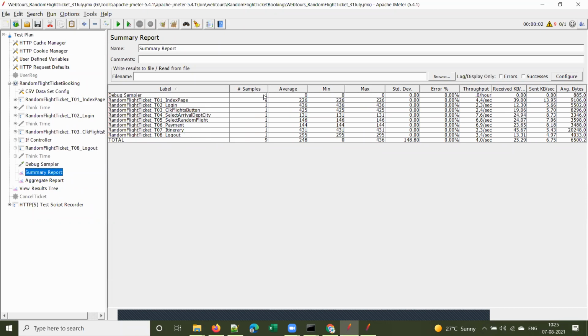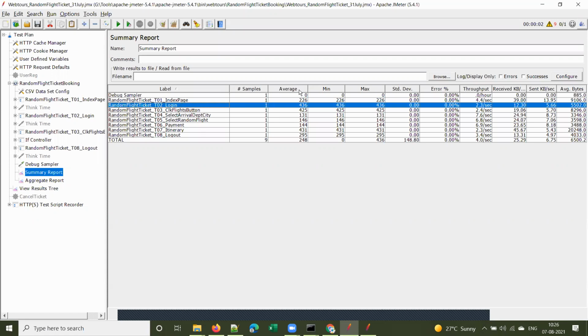Next, the samples number: the hash represents the number of samples. Samples means the index page is executed one time, the login page is executed one time, and so on. This is how many times each transaction is executed. We ran for one iteration only, that's why you are seeing one here.